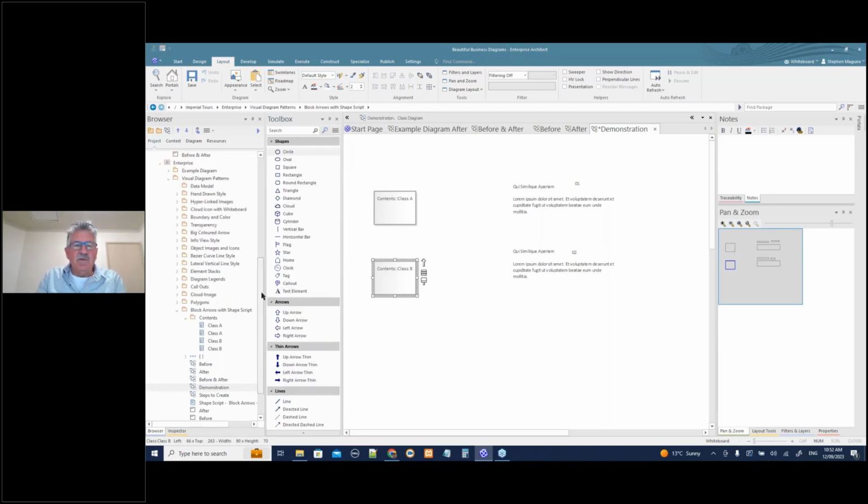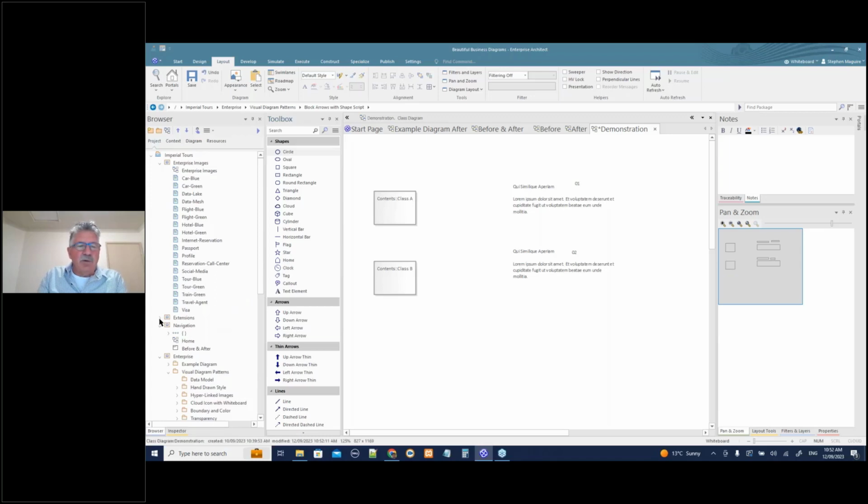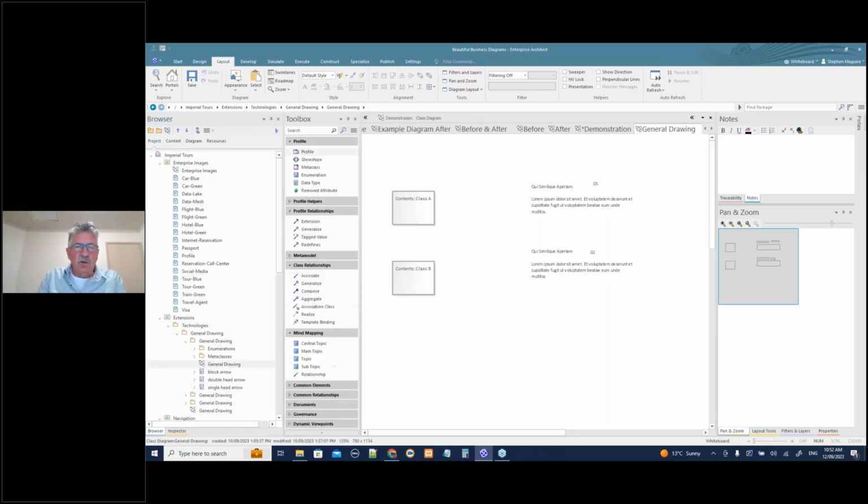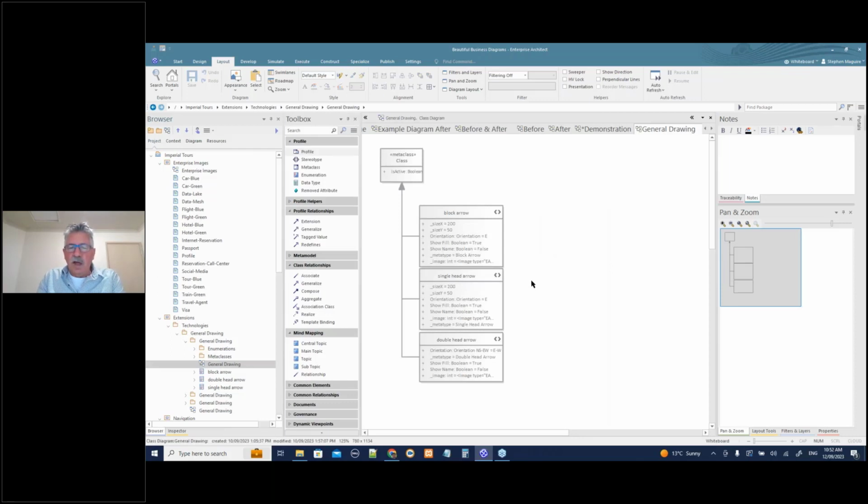So what I've done, just to show you the kind of thing that you can do with EA, is create an extension in the form of a profile, and my profile has got a block arrow on it. Let me just show you my profile. Here it is, a block arrow, and I've created a shape script in here.